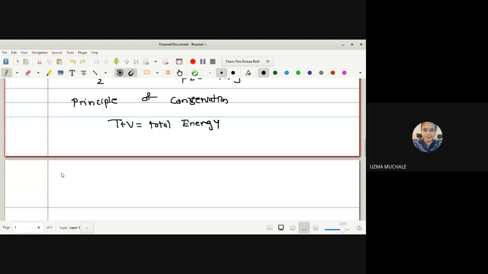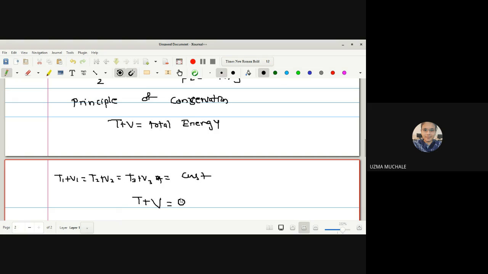Now for a system of particles, T1 plus V1 is equal to T2 plus V2 is equal to T3 plus V3. Like this we have to prove that it is the same number, constant. So total energy is constant in case of a conservative system because we are considering a conservative system. Here we are not considering any frictional or air force, or any other things. Okay. So T plus V is a constant, so I can say T plus V is equal to some constant.